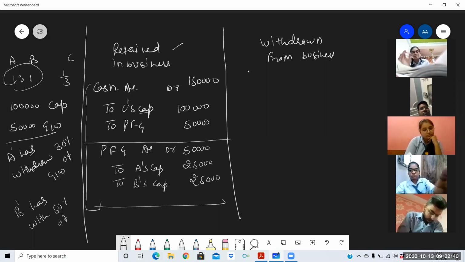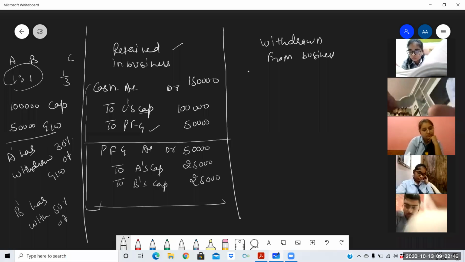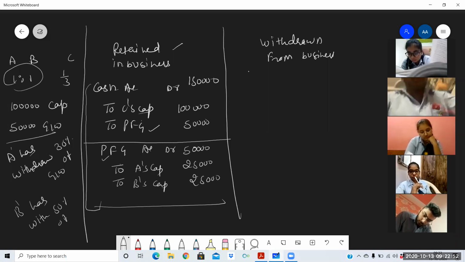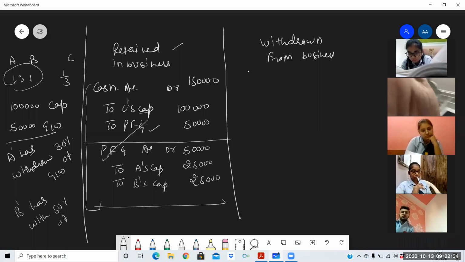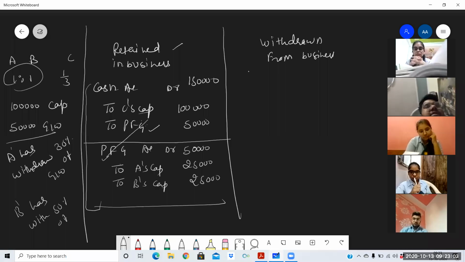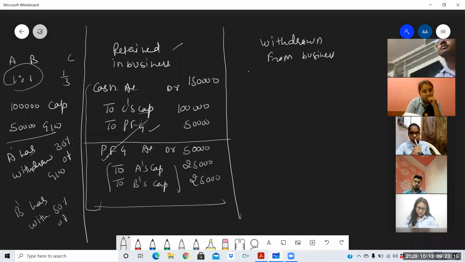Just try to understand: when the goodwill came into the business, we credited the PFG account. When we distributed the goodwill, PFG account was debited. So once PFG account is credited and then debited, there is no more PFG. So you cannot debit or credit PFG when you withdraw the goodwill. The goodwill is now credited in the partners' capital. So if they withdraw the goodwill, they will be withdrawing cash from capital, and their capital will be reduced, not the PFG. Sometimes students get confused and write PFG account debit.